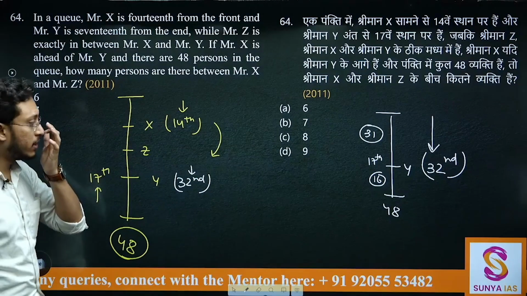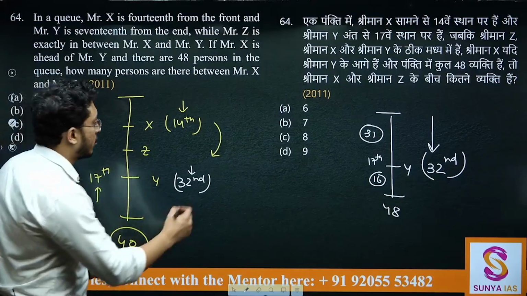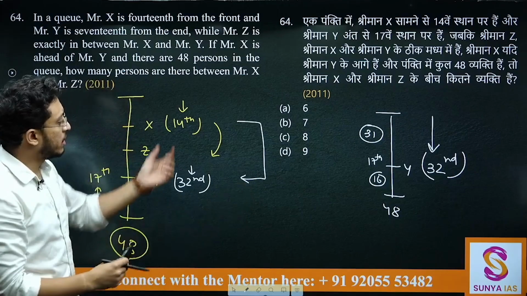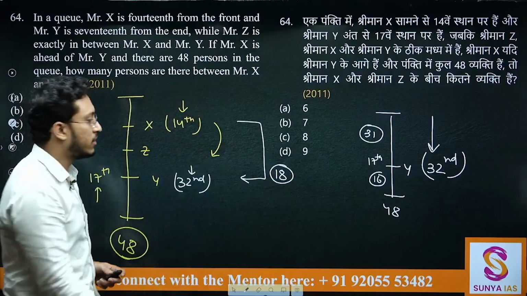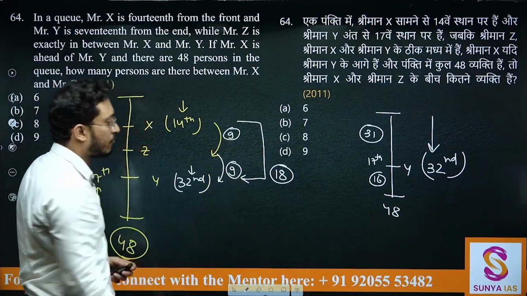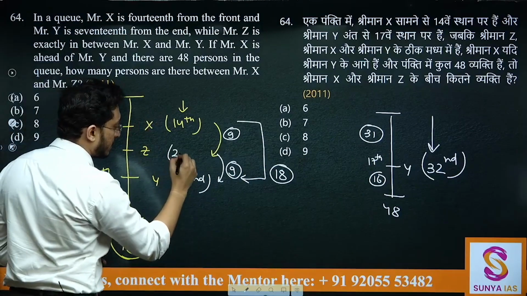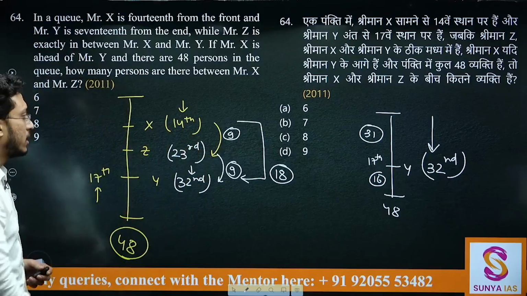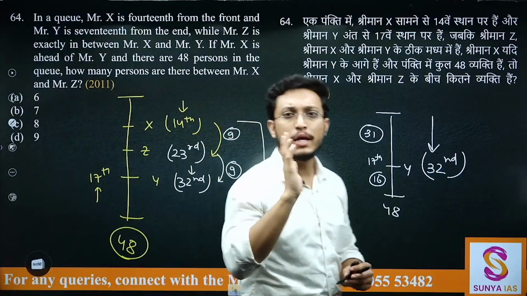Now it is given that Z lies exactly in between X and Y. So from here to here, if you see, what is the difference? From here to here, the difference is 18. If this difference is 18, that means this difference should be 9 and this difference should be 9. That means X and Z, the difference should be 9. So this should be 23. 14 plus 9 is 23. So if this is 14th and this is 23rd, how many people are there? You have only 8 people in between.